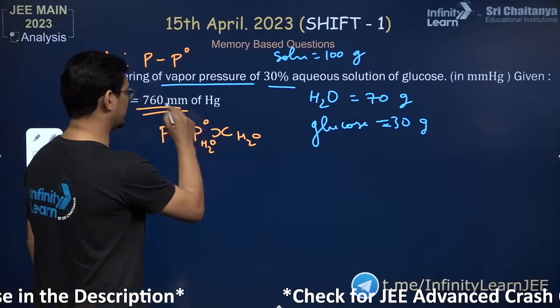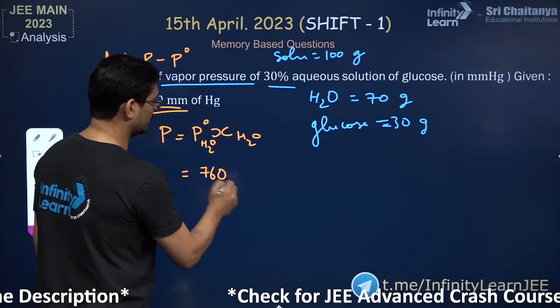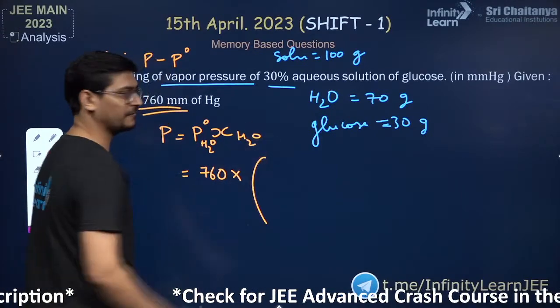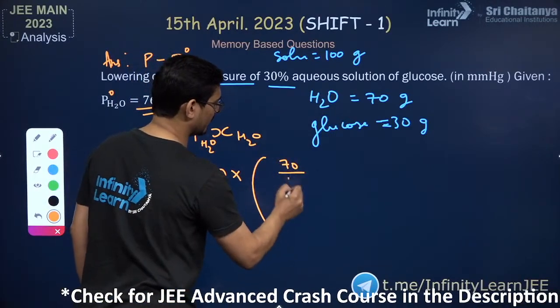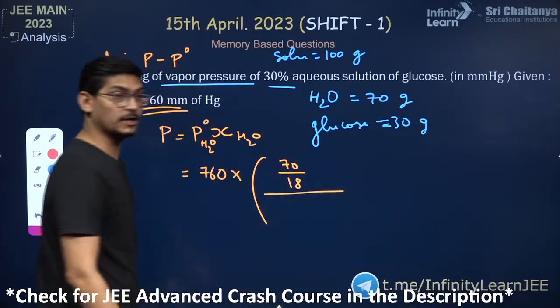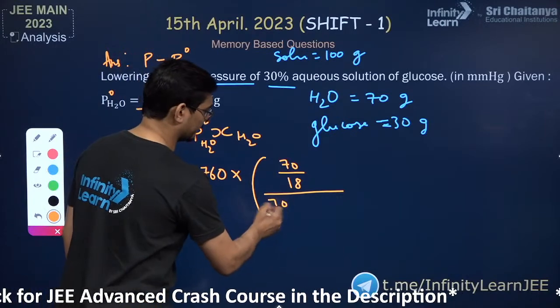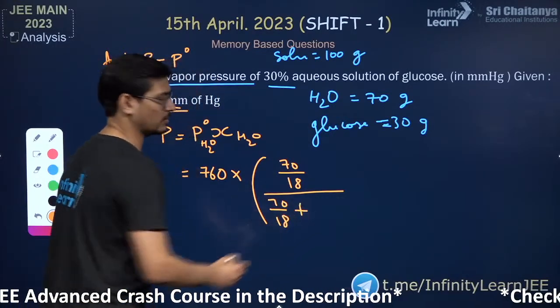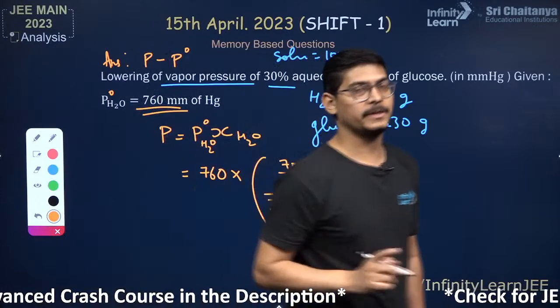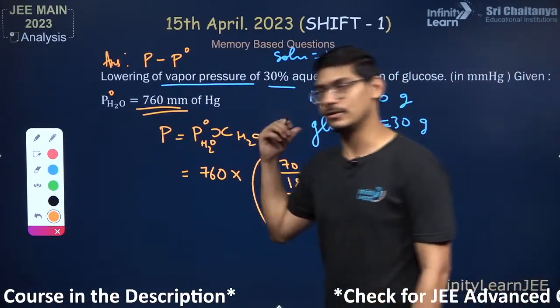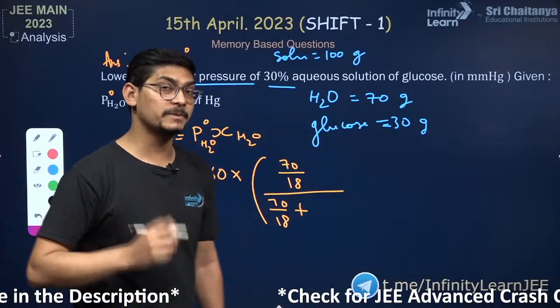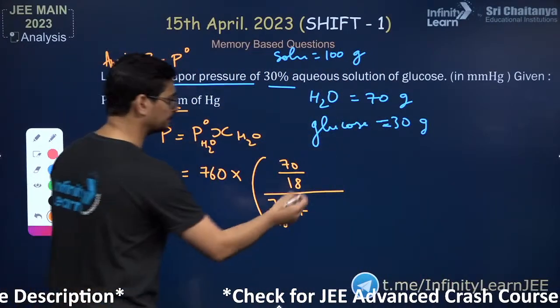So the vapor pressure of pure water is 760, right? And what is the mole fraction of water? Mole fraction of water is number of moles of water, which is 70 by 18, divided by total number of moles, which is 70 by 18. Do not make any approximation. My request, do not make any approximation in this question, because the solution is not dilute. It's concentrated, fairly concentrated. 30% वो उसमें solute present है.